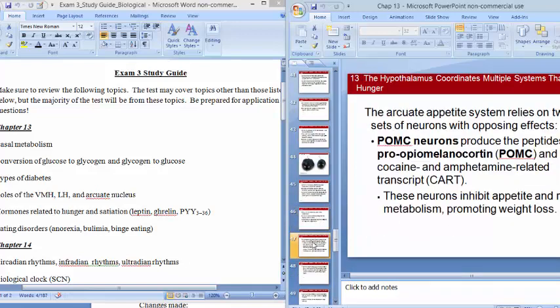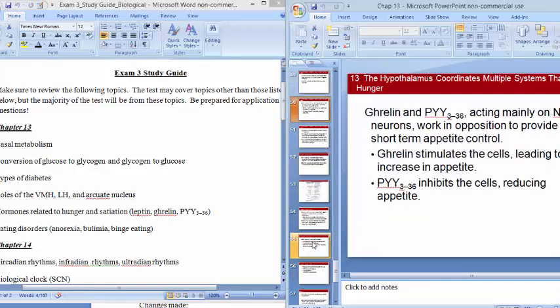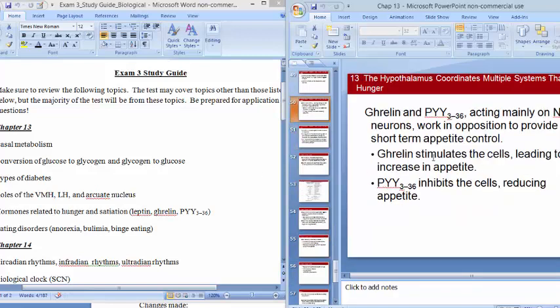Okay? And let's see. I feel like that's the most important bit there, but what I did want to say here is that ghrelin and PYY are shorter term. So your ghrelin and PYY336 levels go up and down throughout the day versus leptin, because leptin is produced by fat cells and your number of fat cells don't change very quickly, then leptin is more of a longer term control, not something that changes a lot during the day.